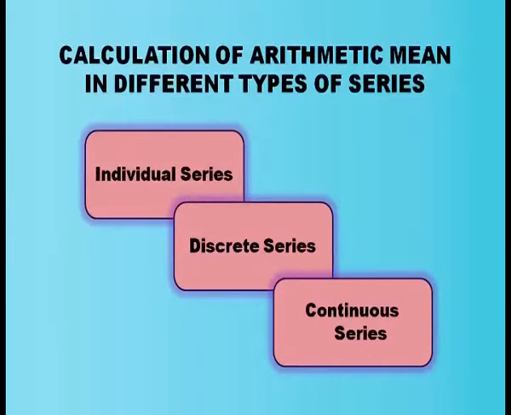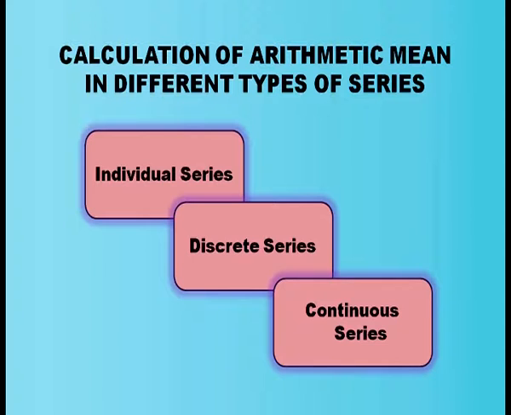Now we already learned that in statistical series there are 3 different types: individual series, discrete series and continuous series. Individual series is where we represent the numerical values individually.